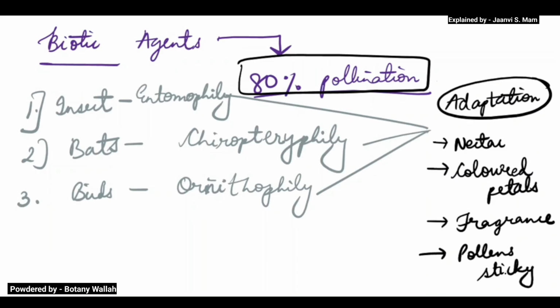These are very common things which you will see with the biotic agent types. So you can note these as common points. Now each type has its own specific adaptations. These are the adaptations of flowers.